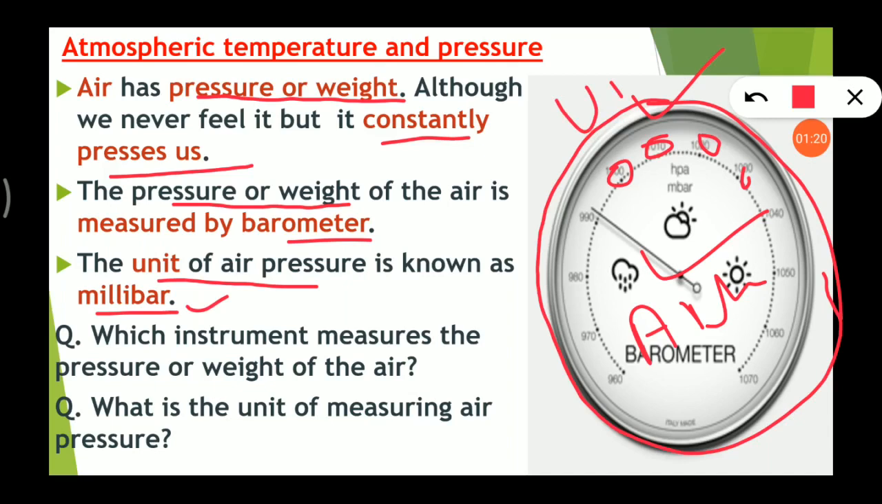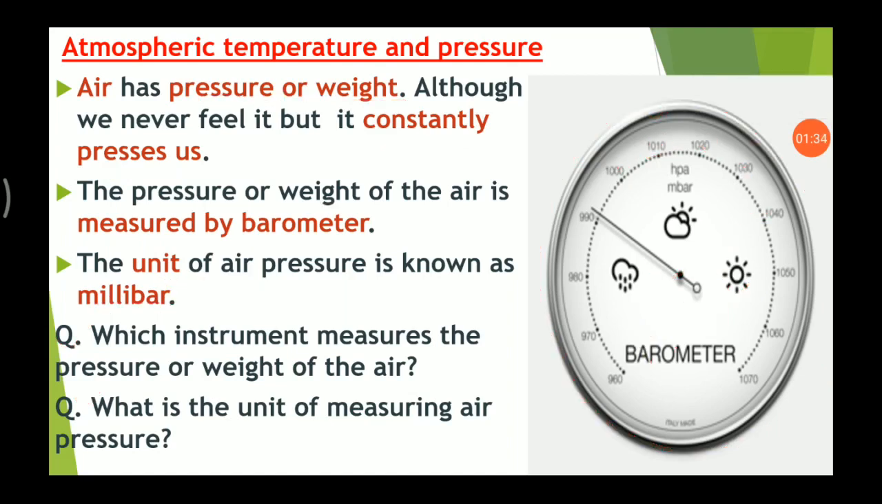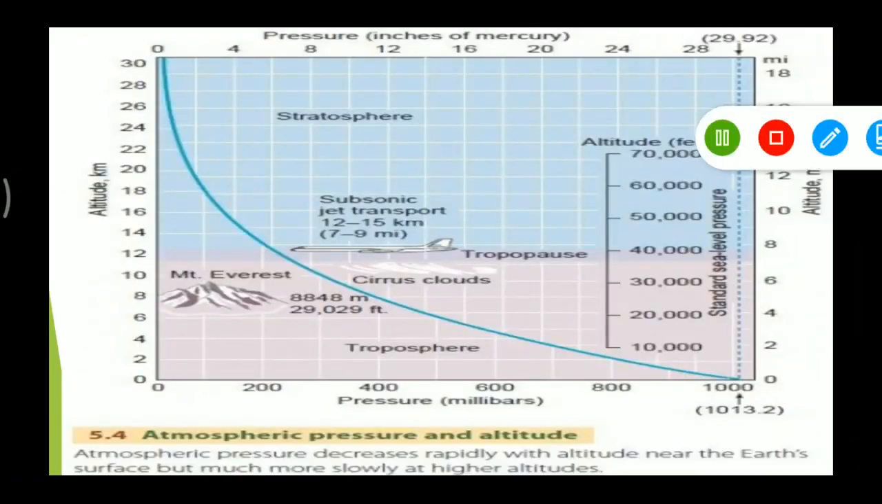Now attempt these two questions. Which instrument measures the pressure or weight of the air? So this is barometer. What is the unit of measuring air pressure? So this is millibar.